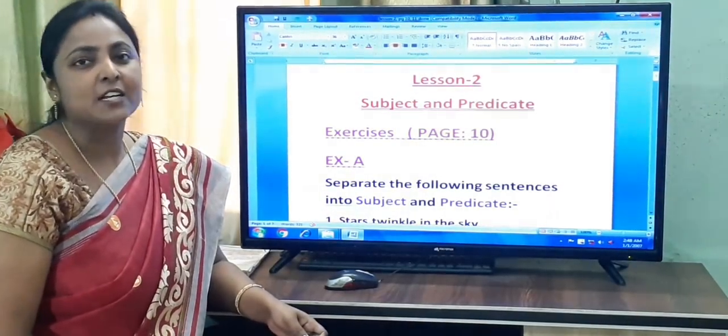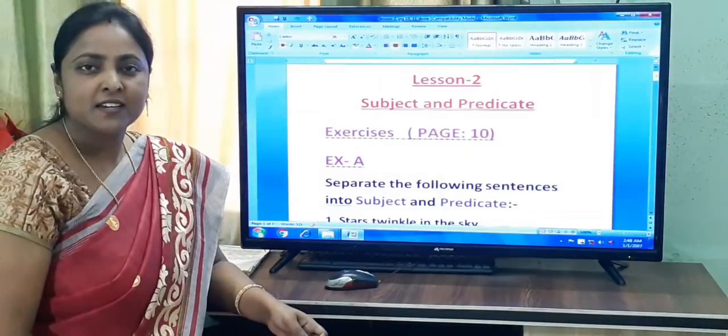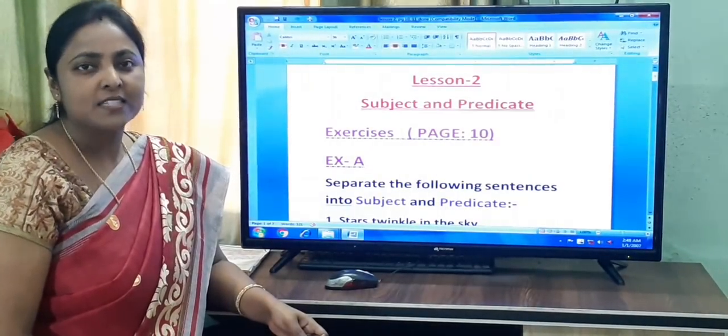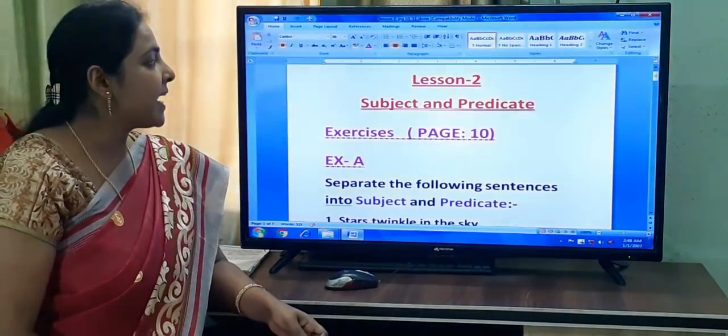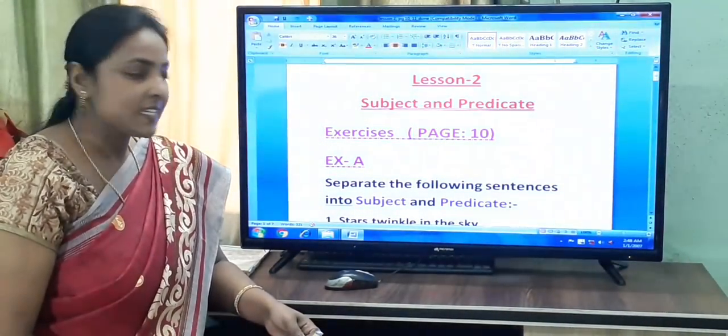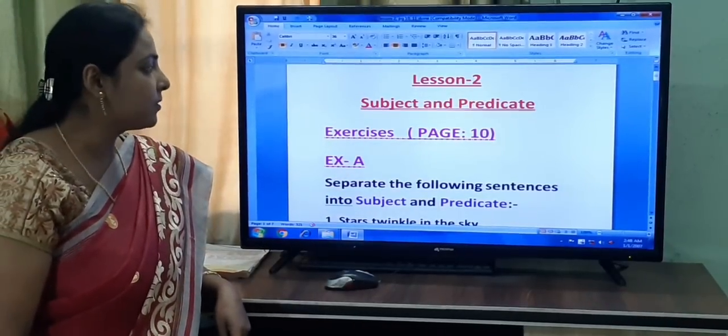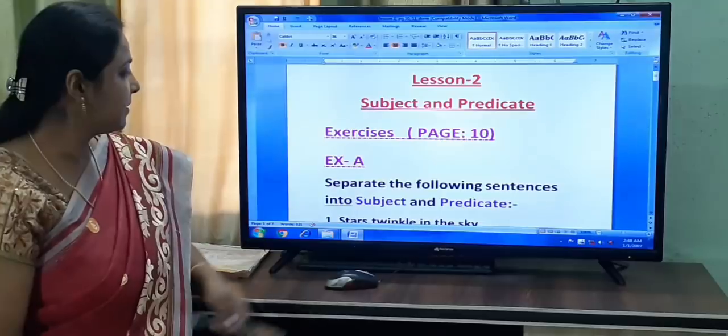Subject is the doer of the action and predicate tells something about the subject. Now let's move on to the exercises. This exercise is given in your book, page number 10.